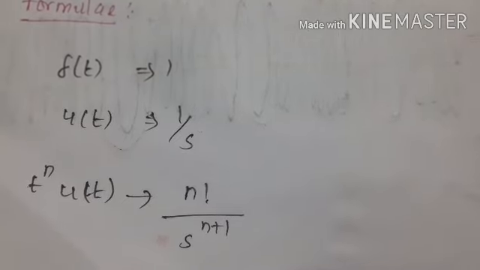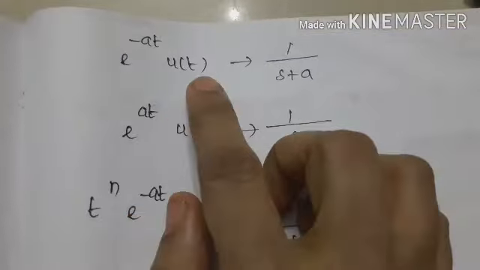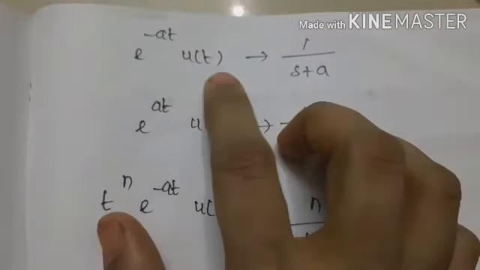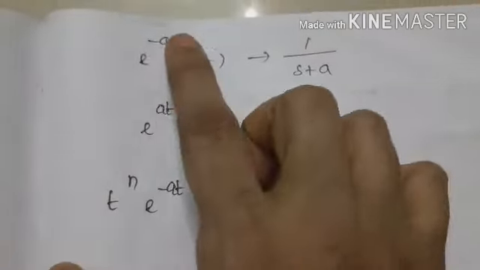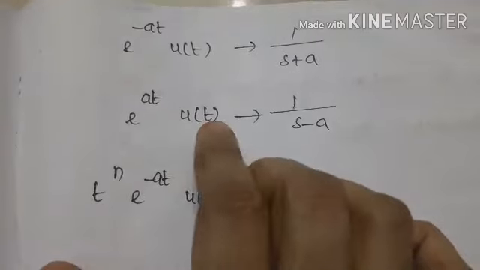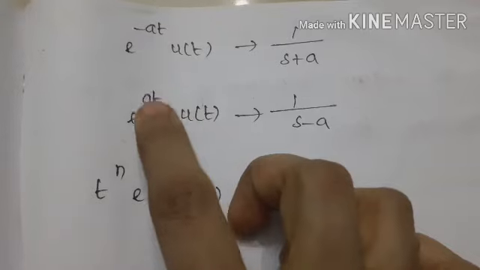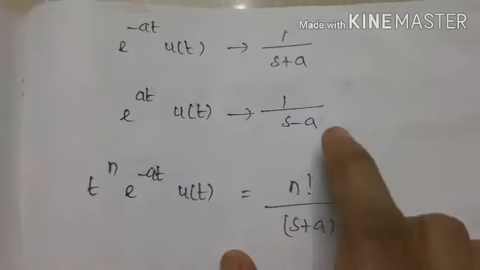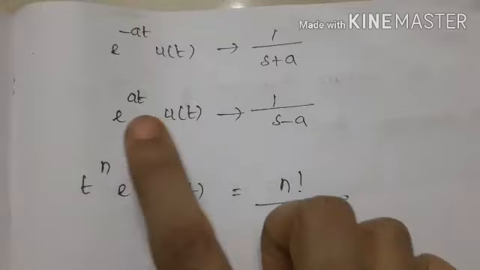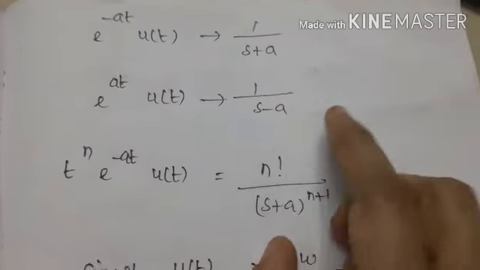Now, we will see the next formula. e power minus at u of t. Here the same step signal u of t is there, so 1 by s comes. Minus a will become plus a in the Laplace transform. So, e power minus at u of t gives 1 by s plus a. For e power at u of t, again 1 by s is in the denominator, but instead of plus a we substitute minus a in the denominator. So, e power at u of t in the Laplace transform we can write as 1 by s minus a.